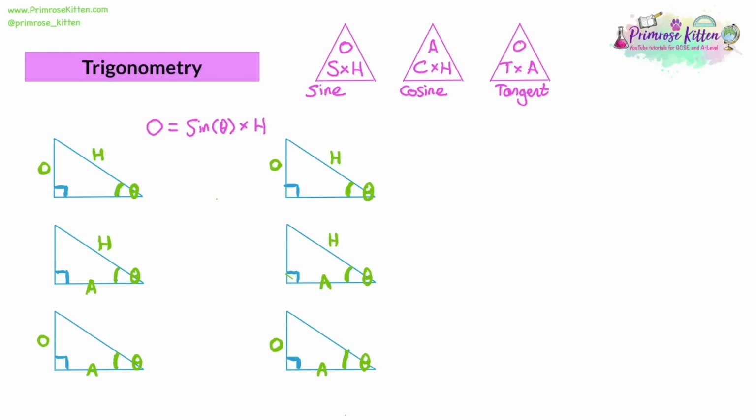Now, you will need a calculator for this. So on your calculator, you'll press the sine button, a bracket will open. You type in the angle, you close the bracket, and then you multiply by the length of the hypotenuse. That will give you the length of the opposite.